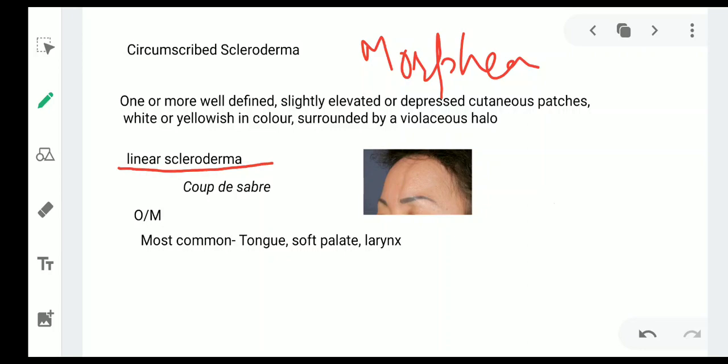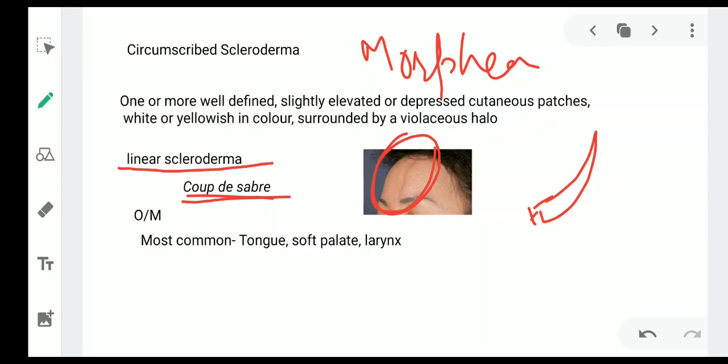Now there is an appearance known as en coup de sabre appearance. Now what is sabre? Sabre is basically a sharp instrument like this. So you can see this region, it appears to be hit by a sabre.